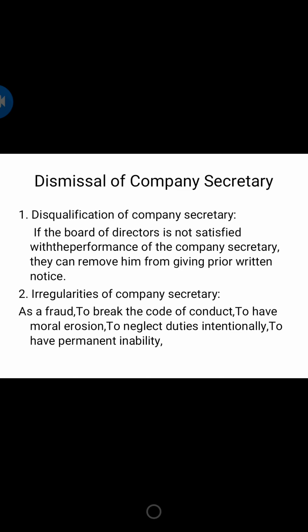So we can say that a company secretary can be fired at any time without any prior written notice if he is suspected or proved to be a fraud, or if he breaks the code of conduct, meaning the rules, or does something immoral, or neglects his duty, or has a permanent inability, or lacks confidence in interpersonal skills. In such a case, the company secretary is removed.